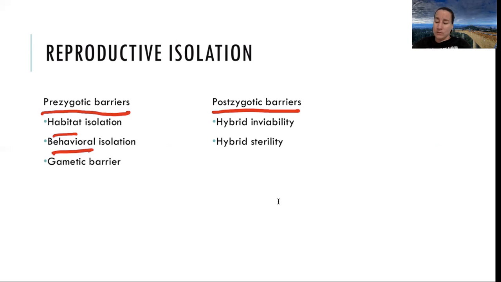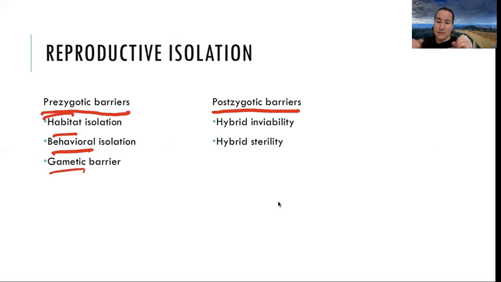And then our last one is gametic barriers. The physical parts, the cells, cannot get together. The girl parts don't meet up with the guy parts. We can't get the gametes together to fertilize and have a zygote. So all of these are prezygotic barriers.